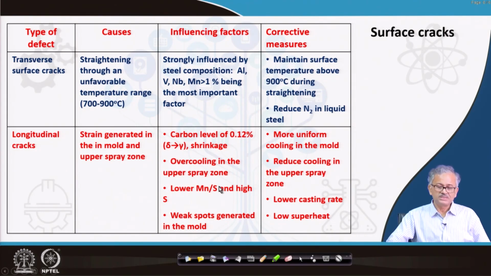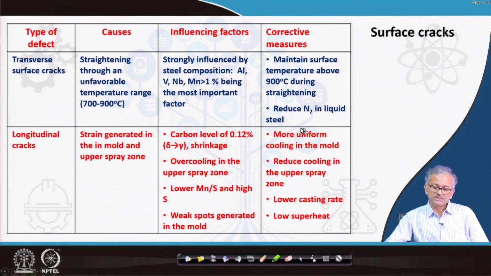There is a lower Mn to S ratio, or the sulfur is high compared to the manganese. Okay, so lower Mn/S ratio or high sulfur, because if sulfur is very high, it has been found the propensity for longitudinal cracks is more. Basically, the sulfur can form iron sulfide if manganese is less, and iron sulfide is a low melting eutectic, so it can make a point of weakness and the stress can propagate the crack. Weak spots are generated in the mold, all these things. There may be a pinhole or a hot spot generated on the mold wall also, that generates this.